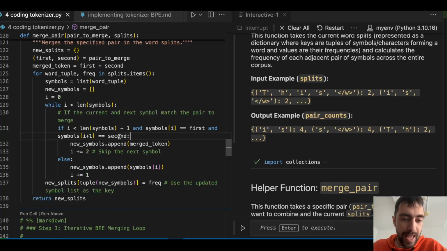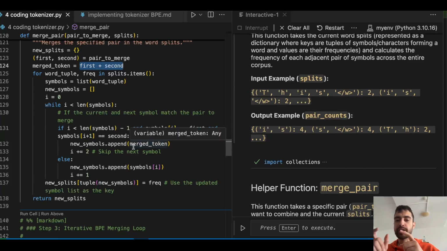Okay. And then if the character at the current index, for example at index 2, is equal to the first character that we want to merge, which is I, and the next character at index I plus 1 is equal to the second character that we want to merge, S, so IS, then in the new symbols array we will append this merged token, which is just a string merge of those two characters.